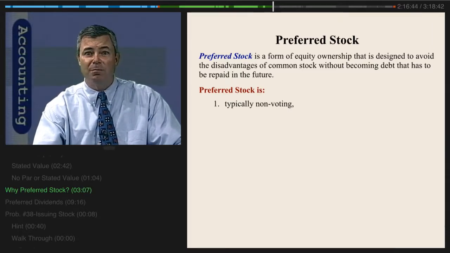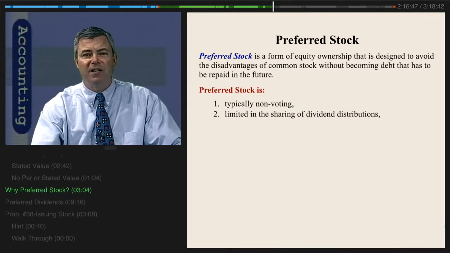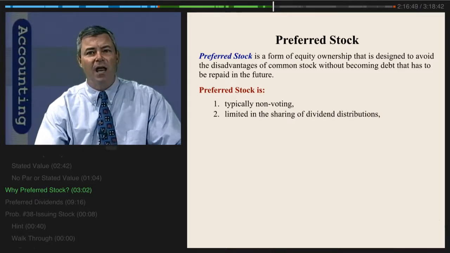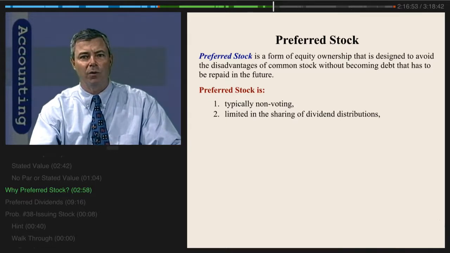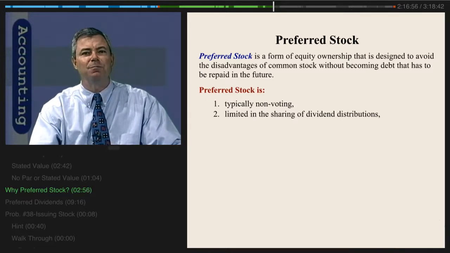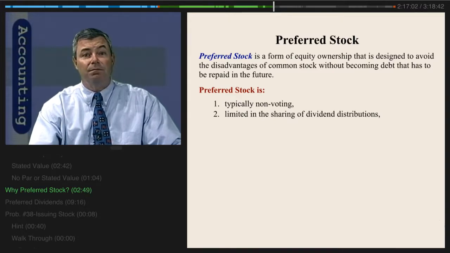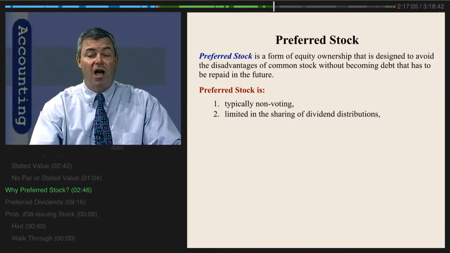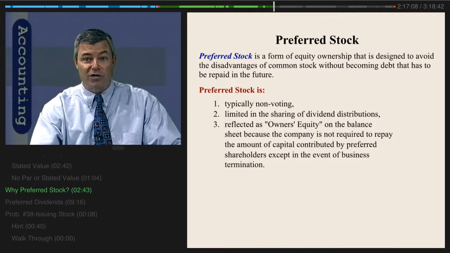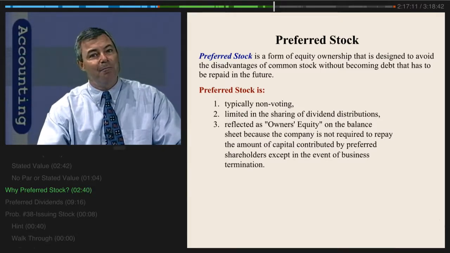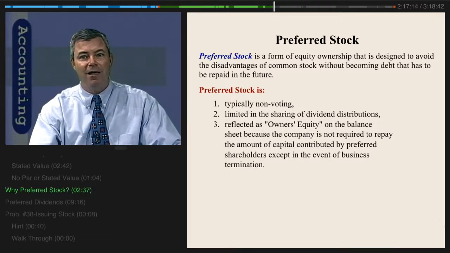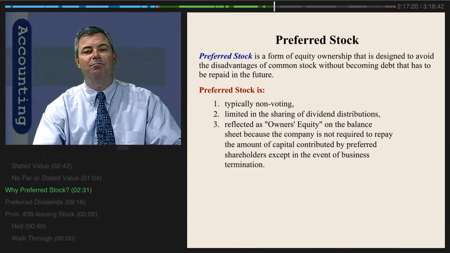Preferred stock is also typically limited in the sharing of dividend distributions. They will not share equally in the profits with common shareholders. They typically will share in profits, but on a limited basis. In addition, the contributions of the preferred stockholders will be reflected as owner's equity on the balance sheet because the company is not required to repay the amount of capital contributed to the business by the preferred shareholders, except in the event of business termination.